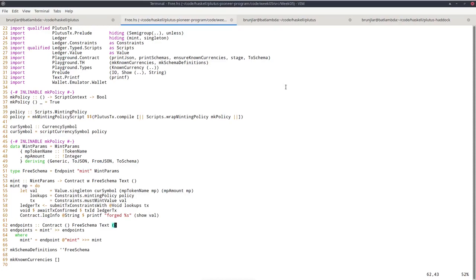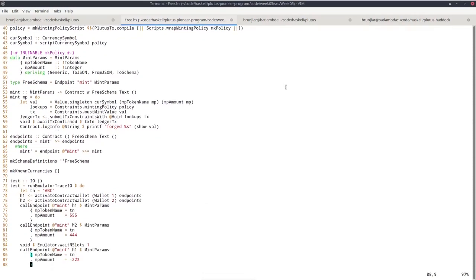So then we define the endpoints as before. So we just call mint and then recursively endpoints again. And mint' is just using our mint, but using the endpoint function to actually expose an endpoint and then feed the parameters using bind into the mint function. So this is boilerplate so that we could try it out in the playground.